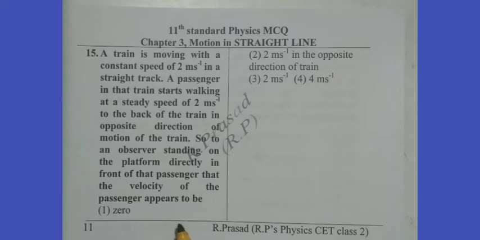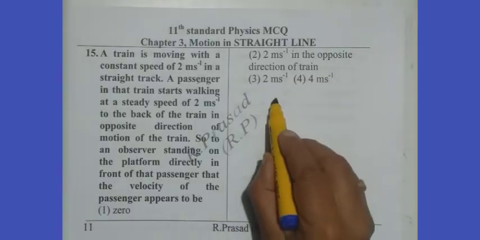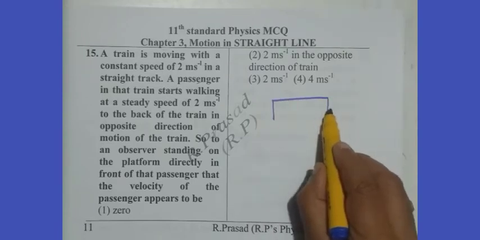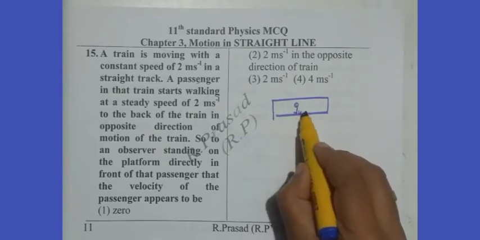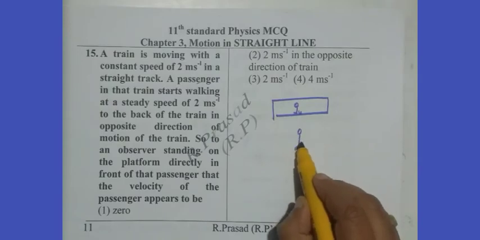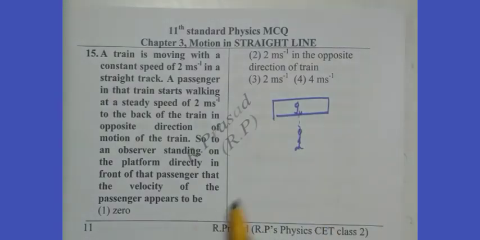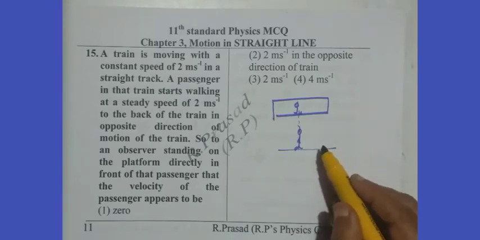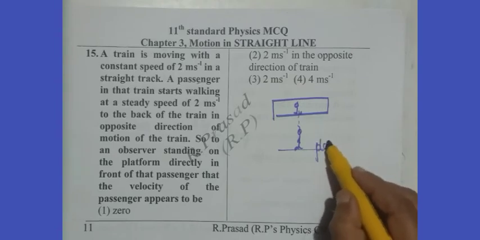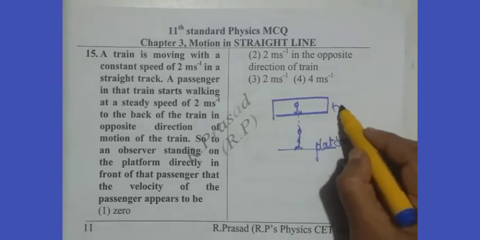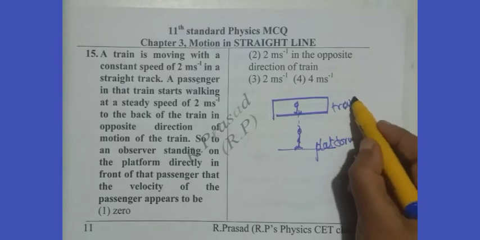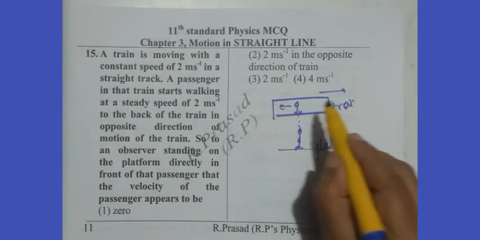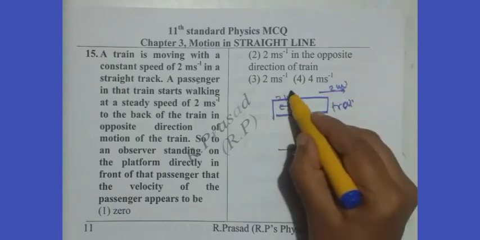So to an observer standing on the platform directly in front of the passenger, the velocity of the passenger appears to be, say, observe, it is the train and in which passenger is here, and one more is observing him straight in line from platform. Say this is platform and this is train. Train is moving like this. This person is moving like this. 2 meters per second, 2 meters per second.